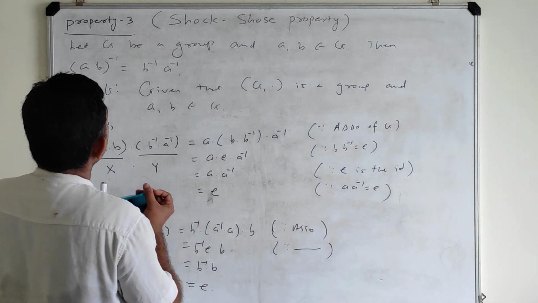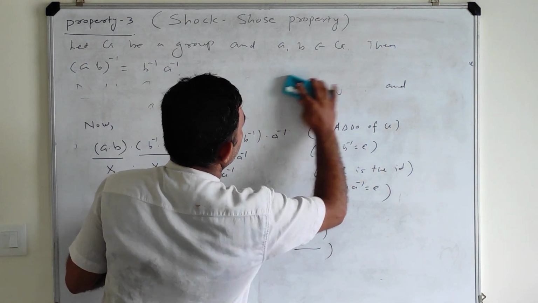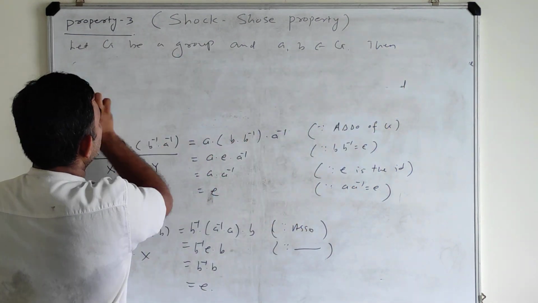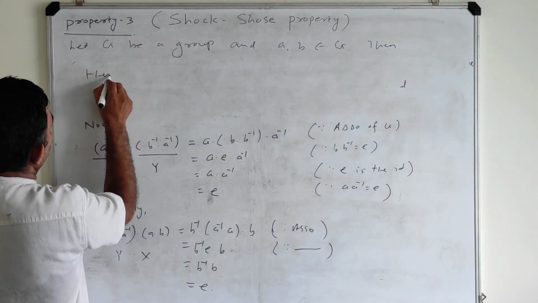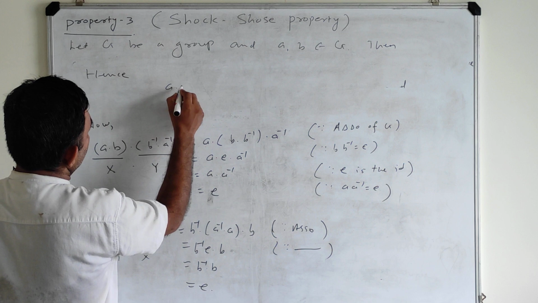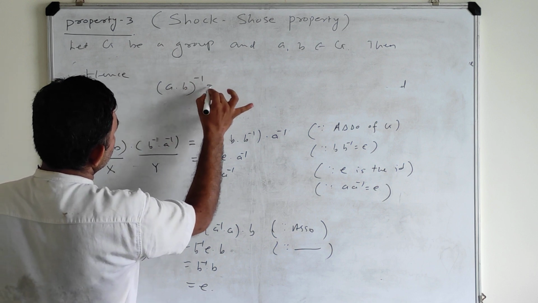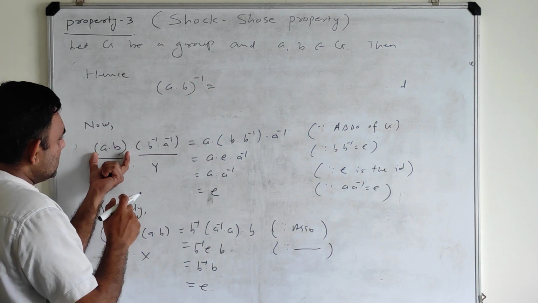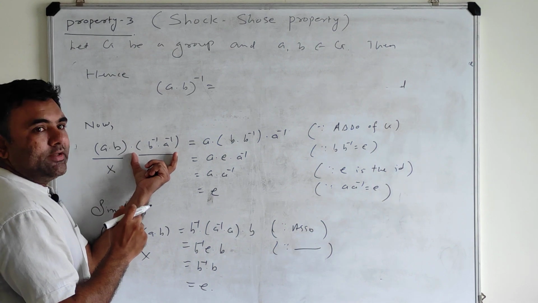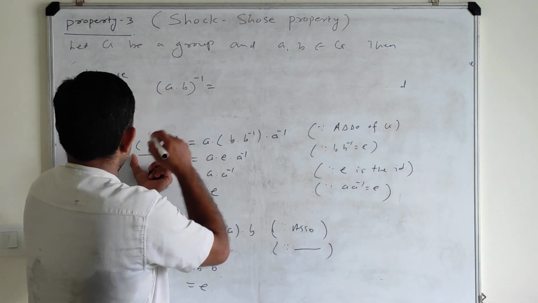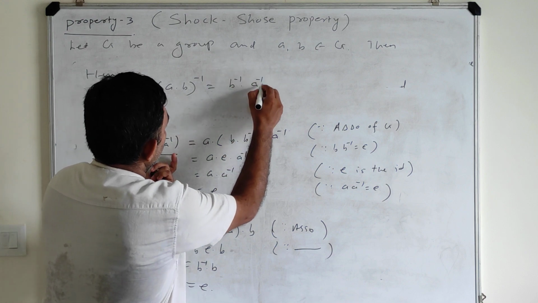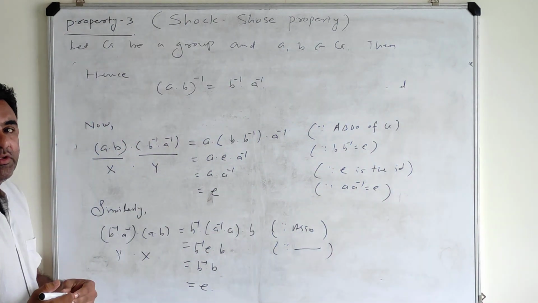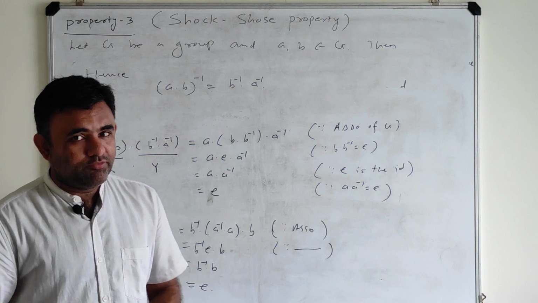So hence, the inverse of AB is equal to the inverse of this quantity, which is the inverses sitting in the reverse order, that is B inverse into A inverse. So this completes our proof.